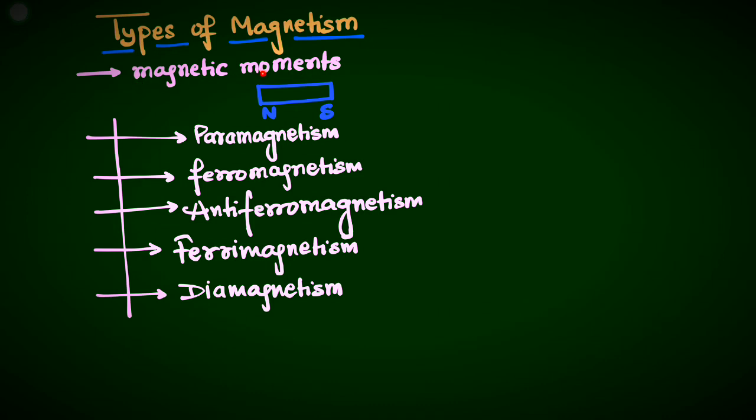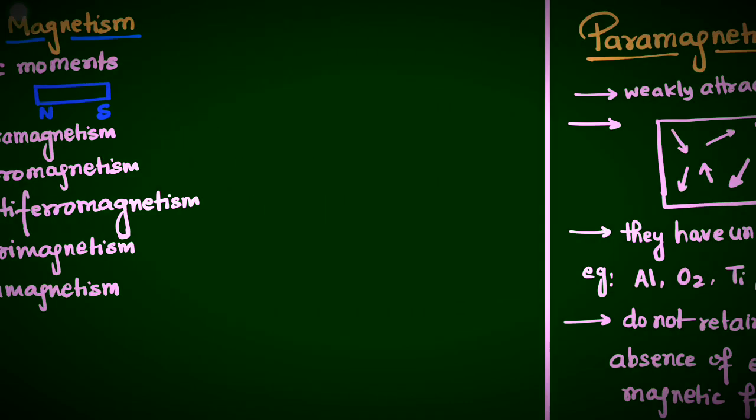Today we'll discuss the types of magnetism. First we have magnetic moment. Magnetic moment is present in all the magnetic materials. It is similar to a tiny bar magnet like this. We have various types of magnetism. First is paramagnetism, then ferromagnetism, then antiferromagnetism, then ferrimagnetism, and the last is diamagnetism. So let's discuss each one of them.